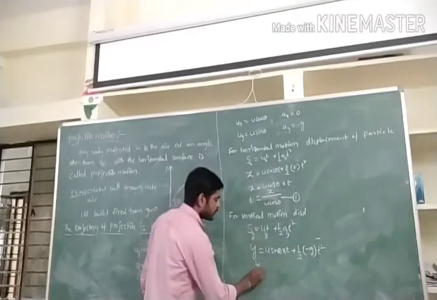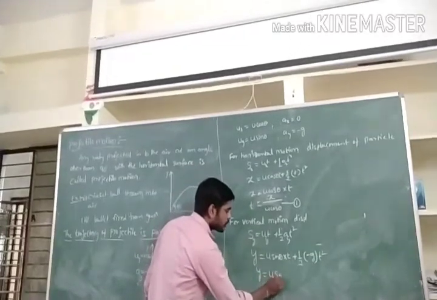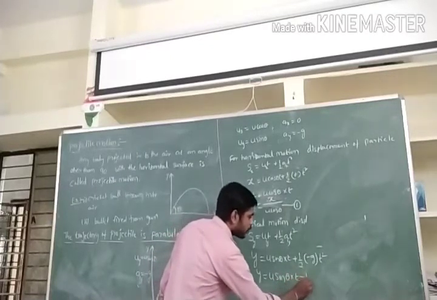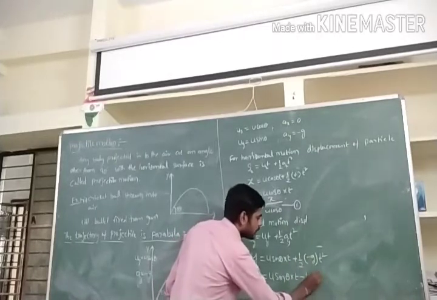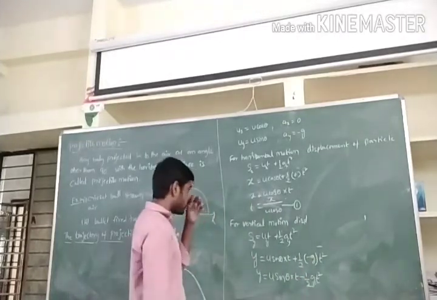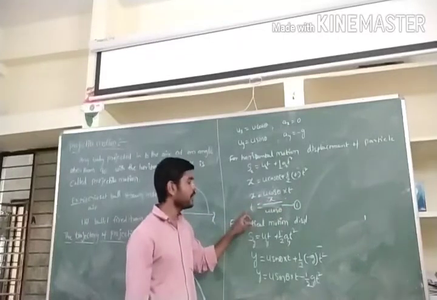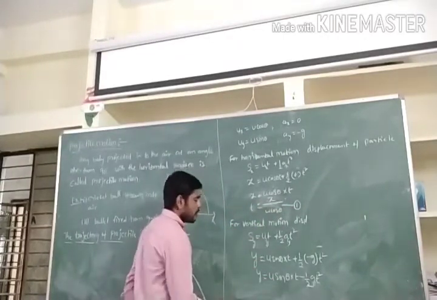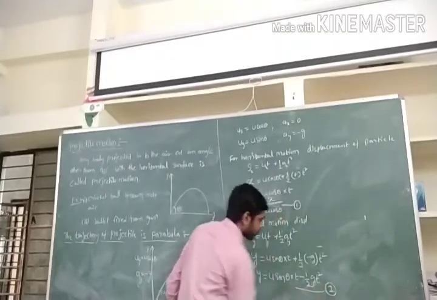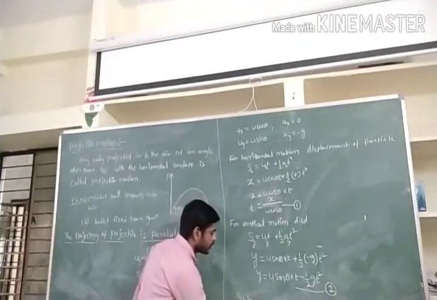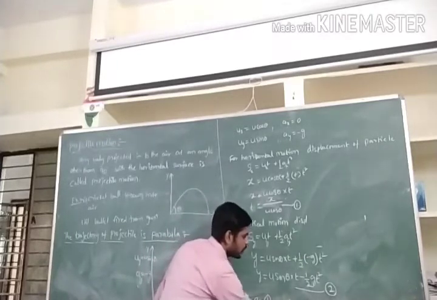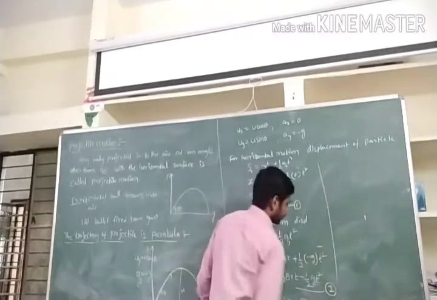Simplify this equation: y is equal to u sin theta into t minus 1 by 2 g t square. Now substitute the t value from equation 1 into this equation, then we will get the value.